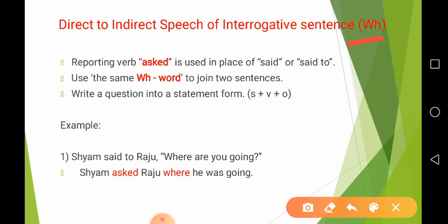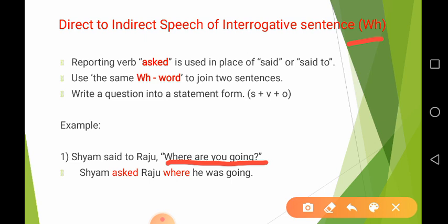So, if a sentence is in inverted commas as it is here in this example, "Where are you going?" the sentence has begun with a WH word, where. If it is where, what, why, these are called WH questions because the sentence has begun with a WH word.